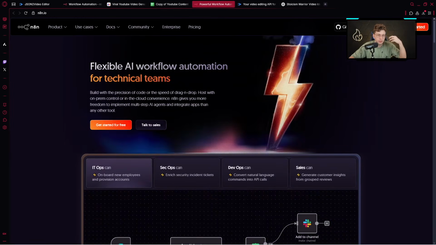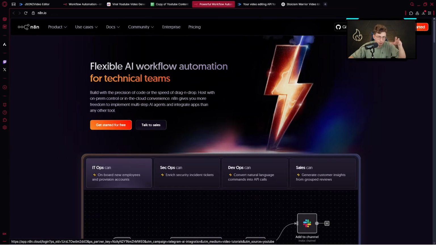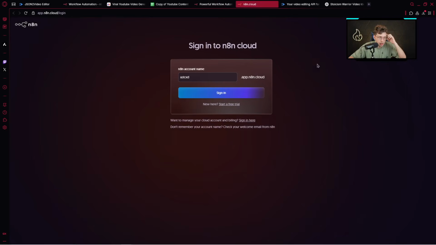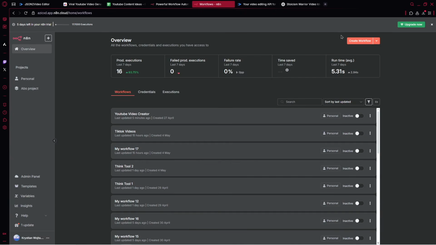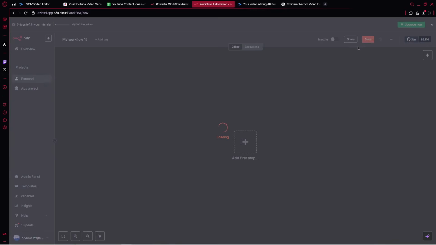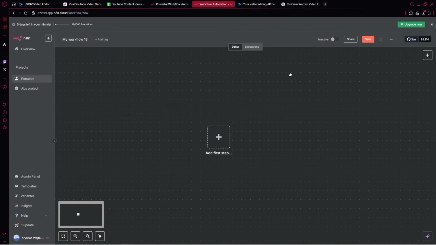Alright, so this is the automation platform that allows us to connect different applications together and create the entire project, automate everything. So here we need to, in the right top corner, click on sign in. And right there, you need to log into your account. After you do this, in the right top corner, click on create workflow. And here we can start our entire project.